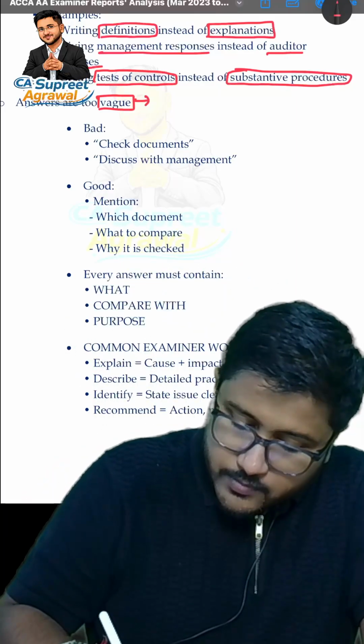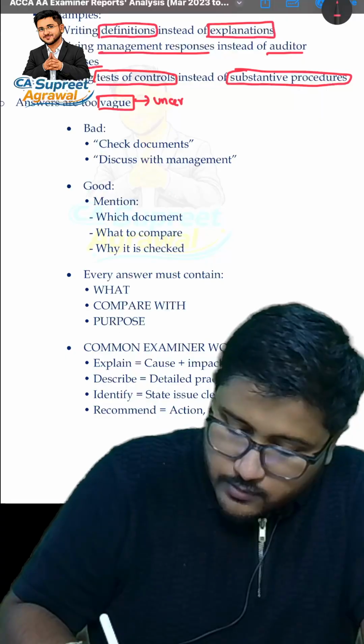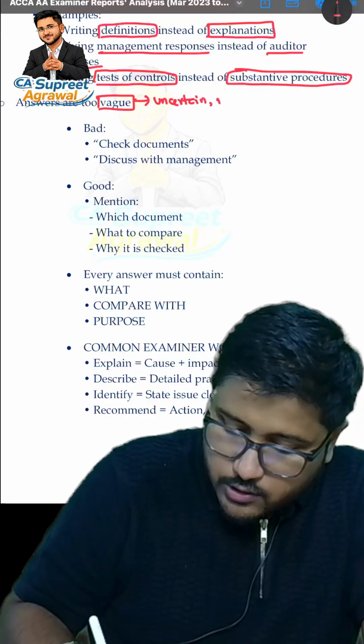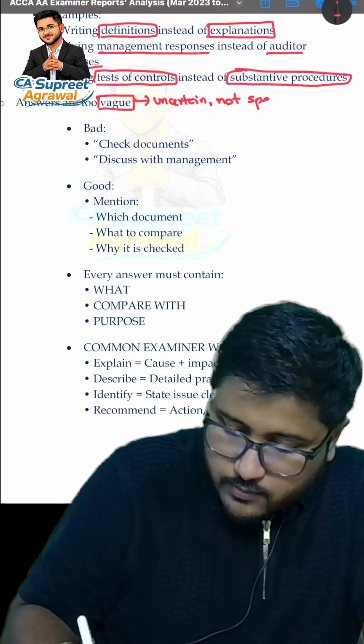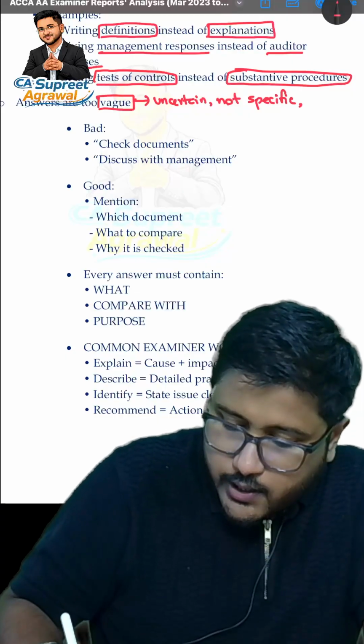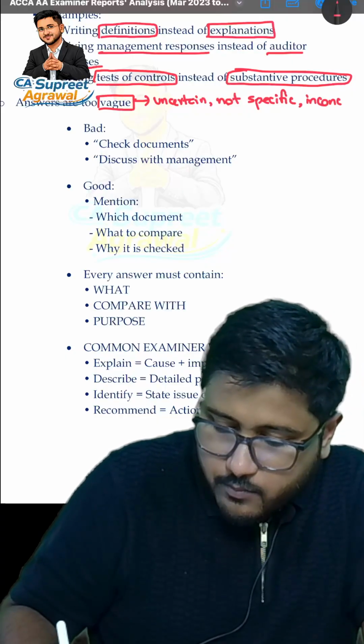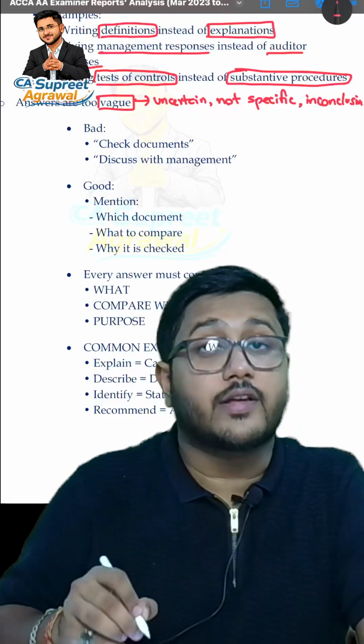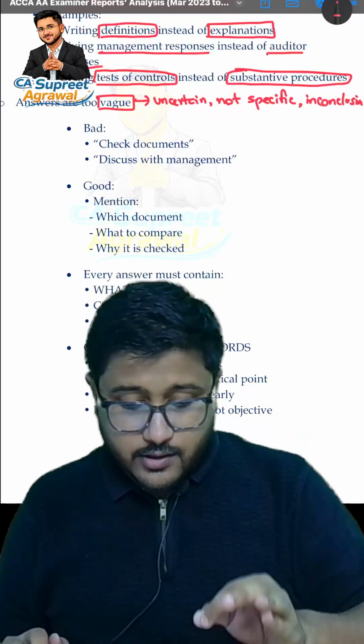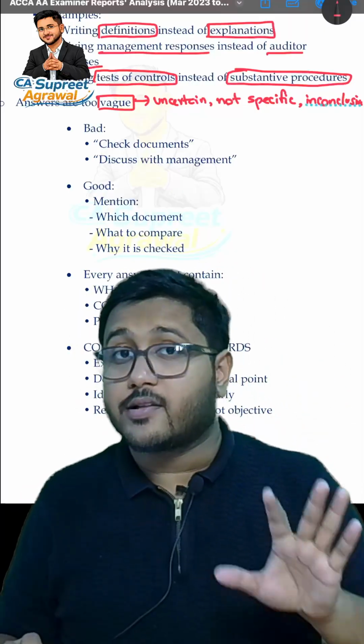Vague as in uncertain, not specific, inconclusive. That is, you have merged 2-3 points and have not given the conclusion. So all of this is the result of the vague word. Okay, so answers are too vague.